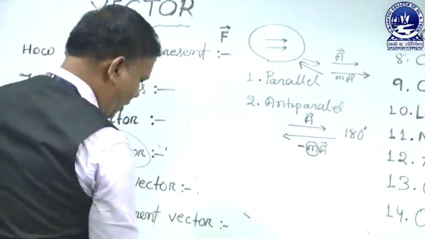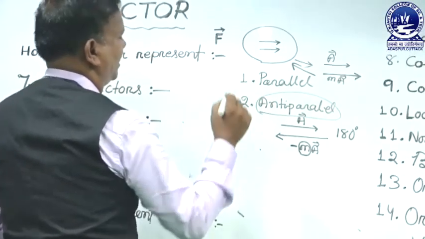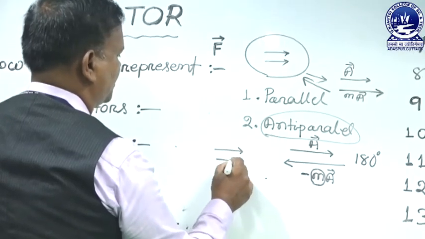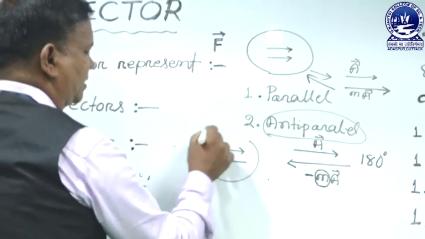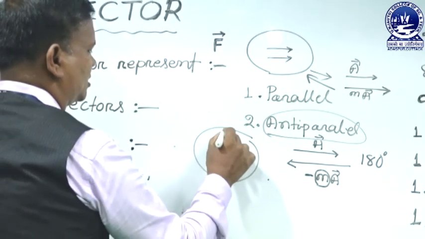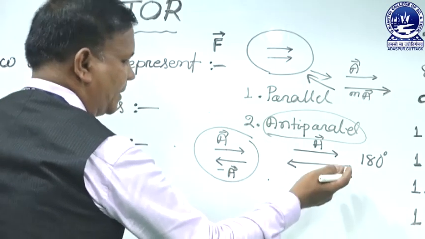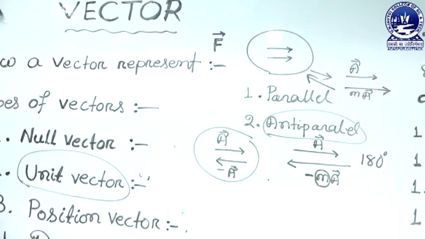Similarly, all negative vectors are anti-parallel. Negative vectors have the same magnitude but opposite direction. This is A, this is minus A. All negative vectors are anti-parallel, but all anti-parallel vectors are not negative vectors.